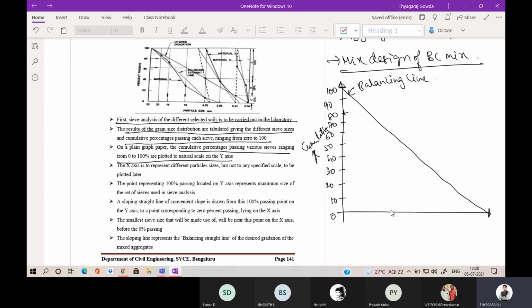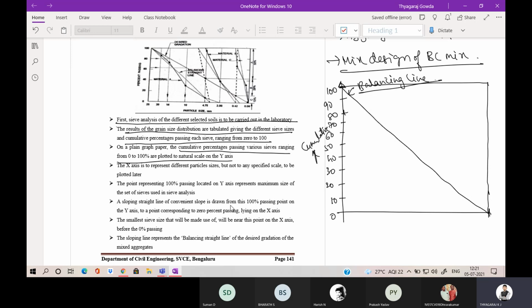Later on, I am going to show how this x-axis will be plotted. We will consider this as the 0 sieve. So you have to plot like this. Then a sloping line is drawn. This we are going to call a balancing line. The sloping line represents the balancing straight line of the desired gradation of the mixed aggregates.